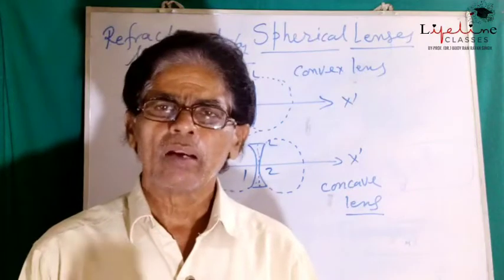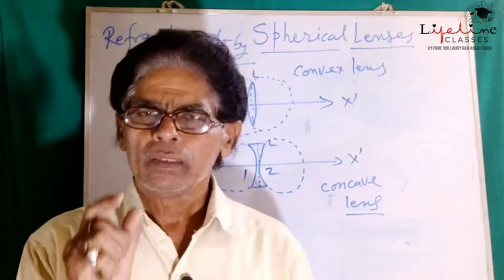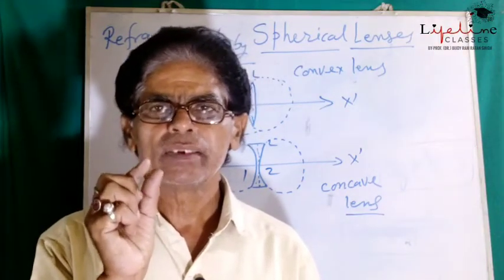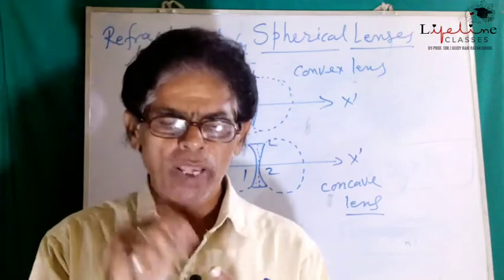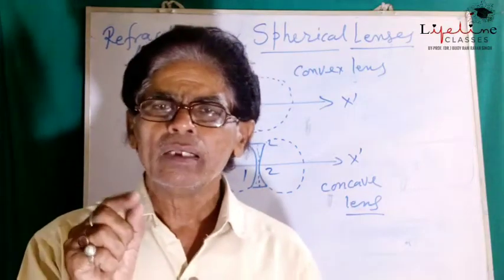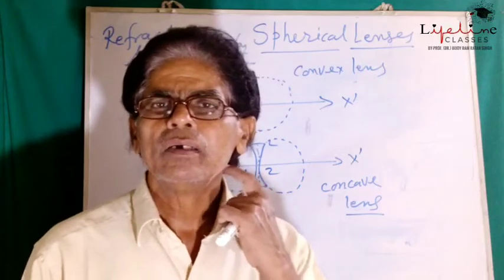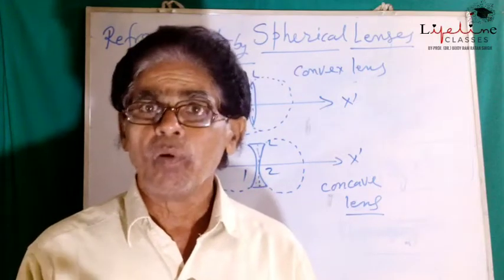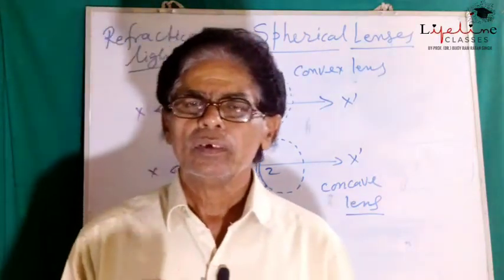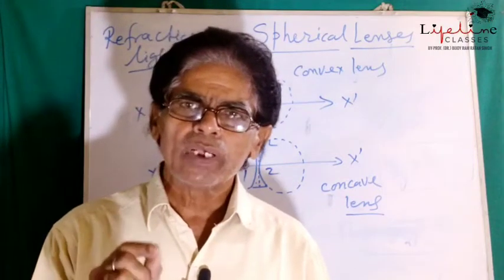In case of convex lens, the thickest portion of the lens, means the point where the thickness of the lens is maximum, is called not pole but optical center here. In this case, the midpoint is called optical center.